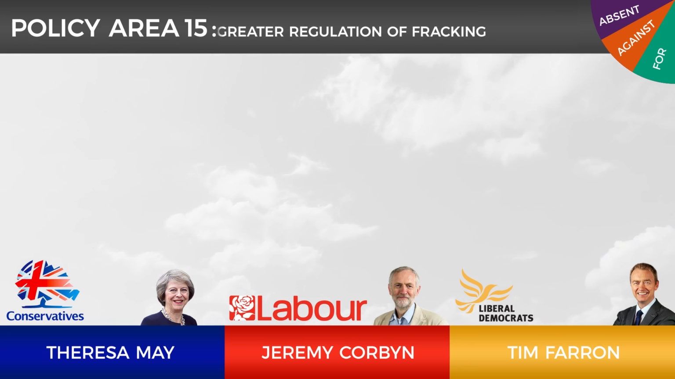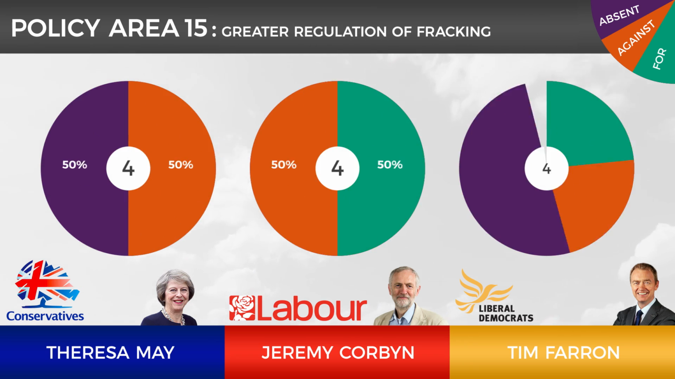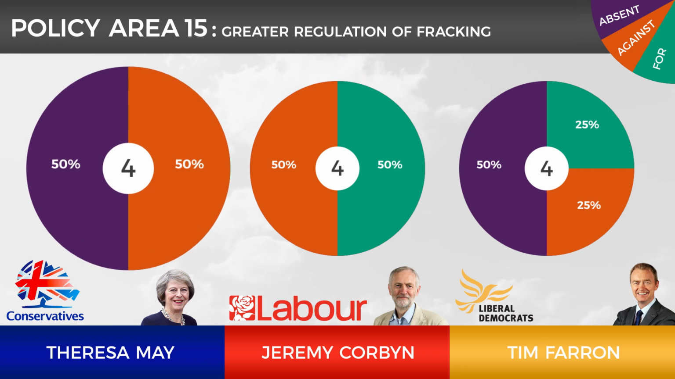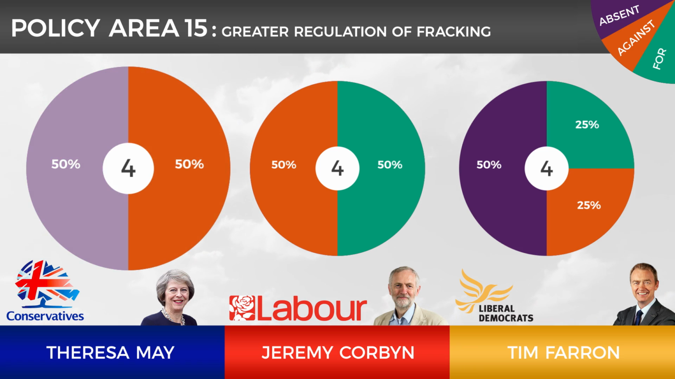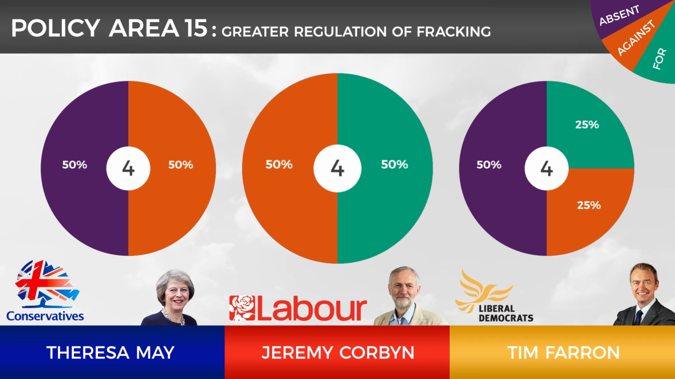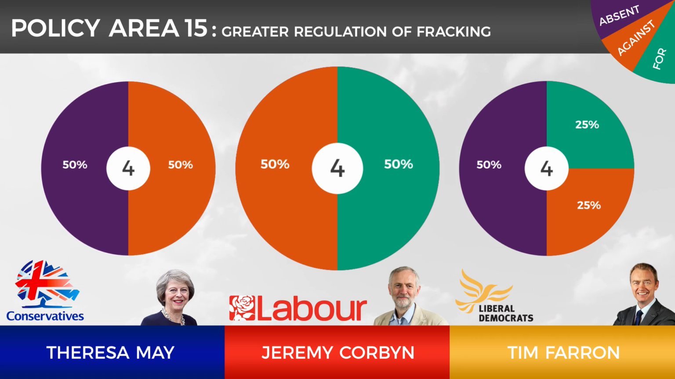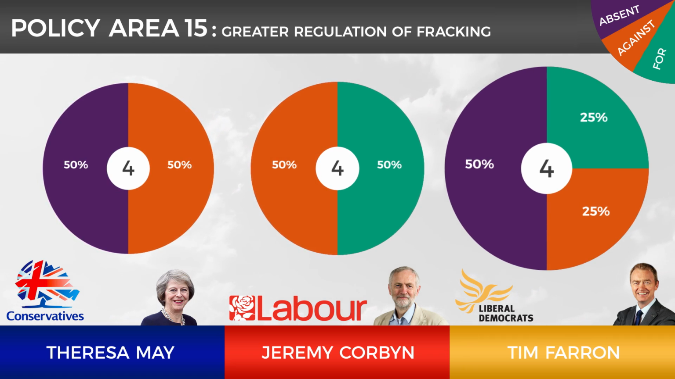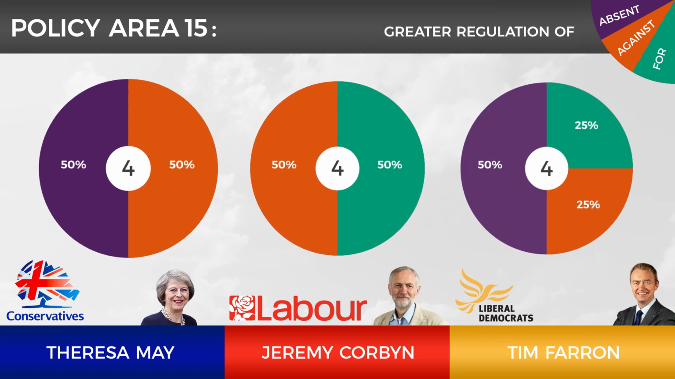The 15th policy area is about greater regulation of hydraulic fracturing, or fracking. Each politician has had the chance to vote in this area 4 times. Theresa May seems to be against greater regulation of fracking, having voted against it 50% of the time, and having missed the vote 50% of the time. Jeremy Corbyn's voting record on greater regulation of fracking is split 50-50, as is Tim Farron's, although Tim Farron missed 2 votes on the subject.